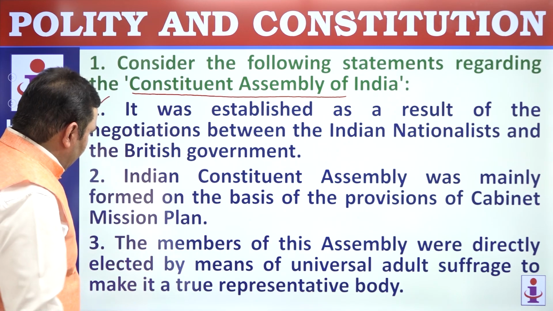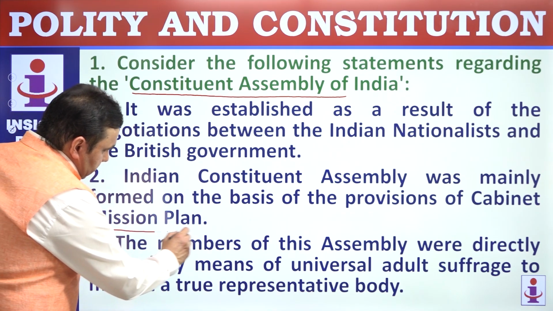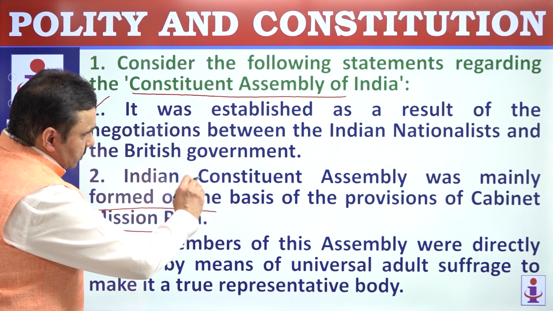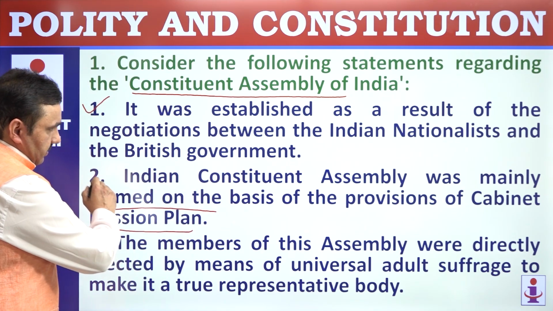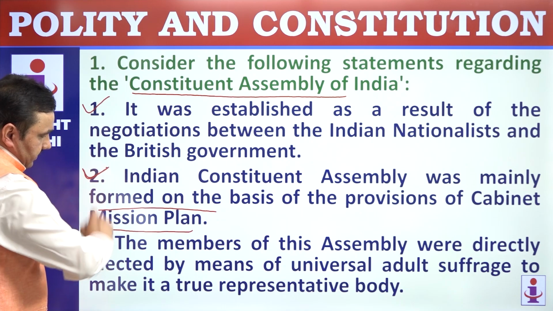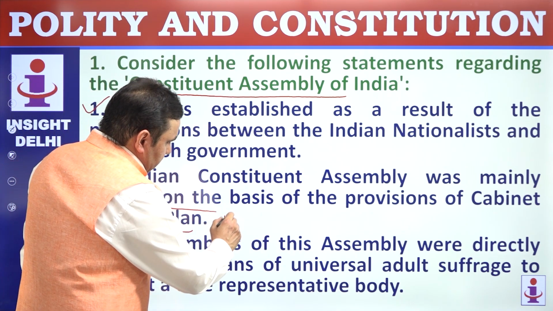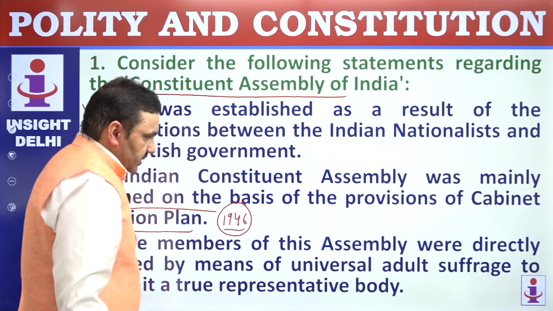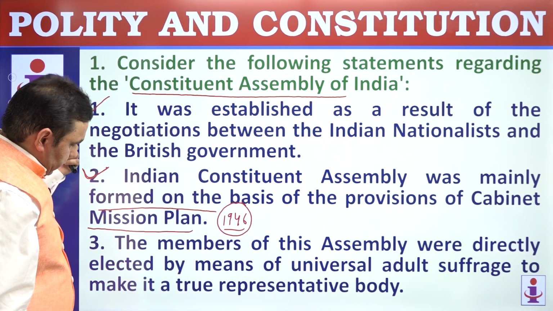Under the provisions of the Cabinet Mission Plan, this Constituent Assembly was set up. The Cabinet Mission Plan was in 1946, May 1946 to be precise. So first and second are correct.